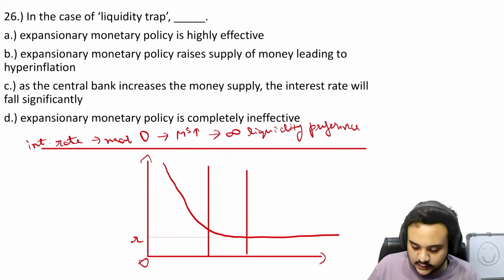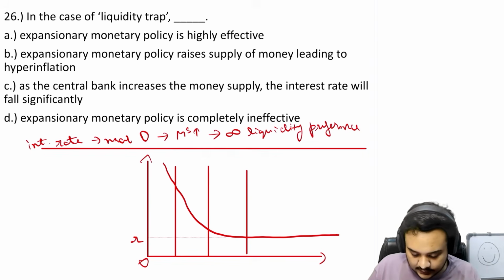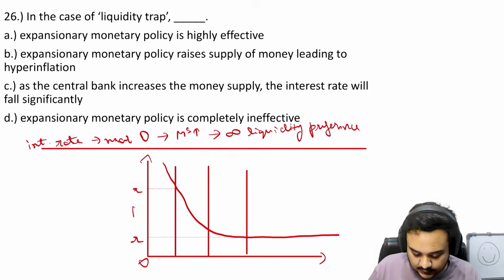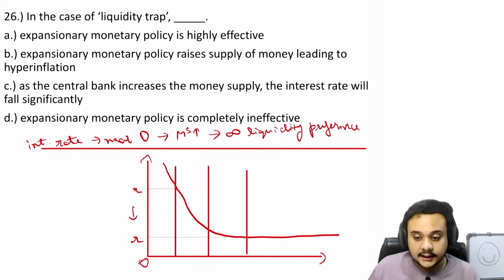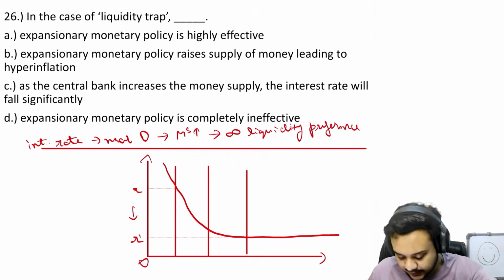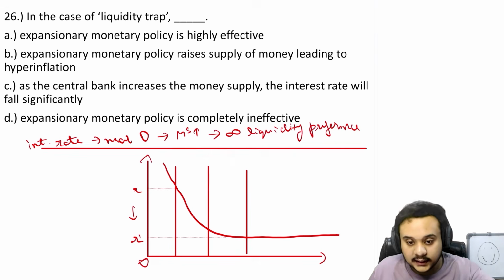Before this, things were going normal. Like at this point, you can see that the interest rate here is much higher. Then as we enter the liquidity trap and the interest rate keeps going down further and further, we reach a point at r dash where the interest is so low that now increasing the money supply is doing absolutely nothing, right?